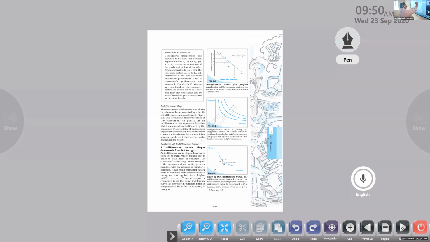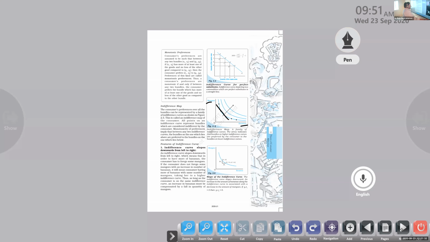So you can see there are different points we are able to find on an indifference curve, related to the two commodities only we are discussing here, that is, bananas and mangoes. That is called the indifference curve. The customer is not feeling any difference between any set of the products on this indifference curve. Understand? So if we are connecting this to the budget line, the budget line is here, right?